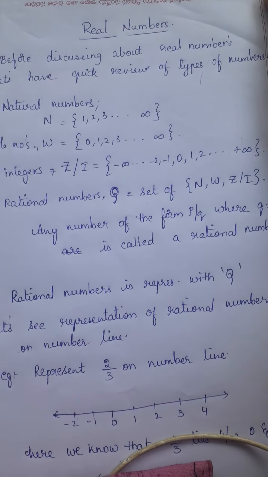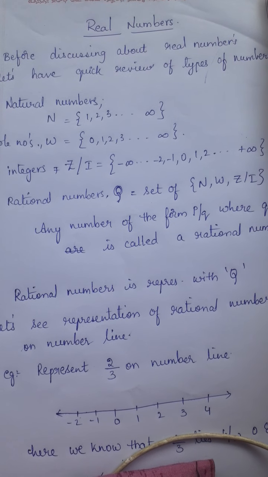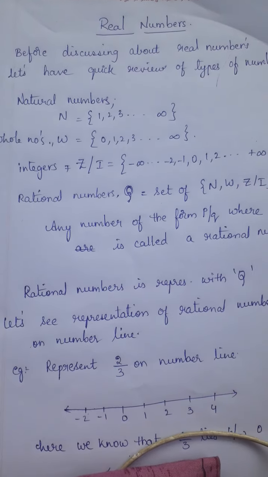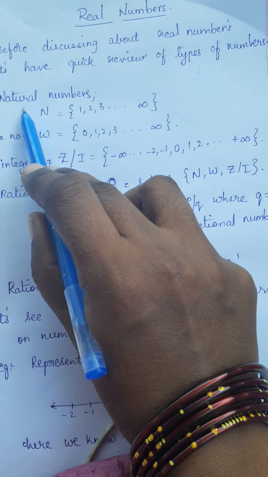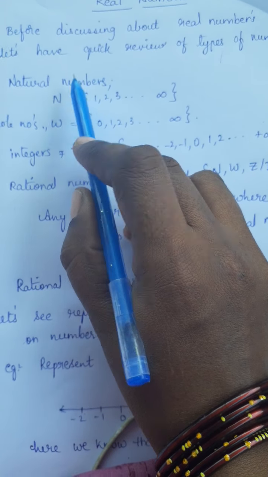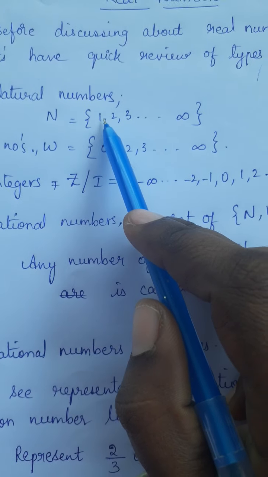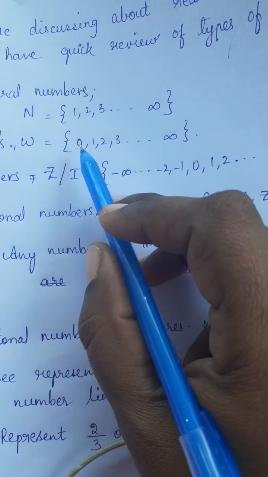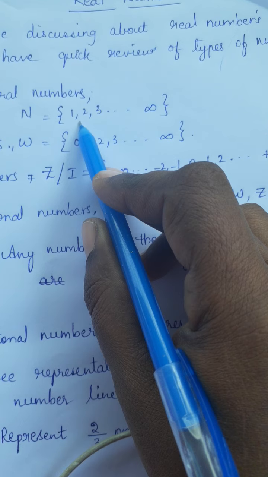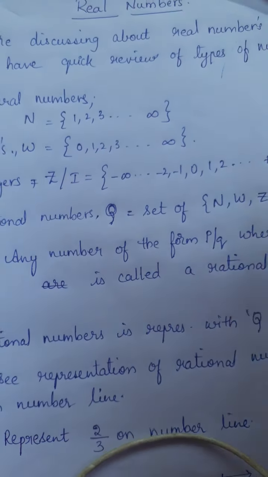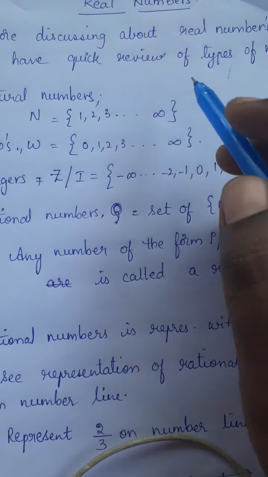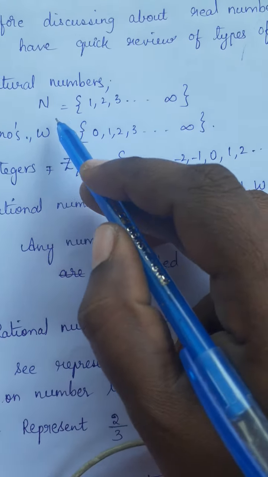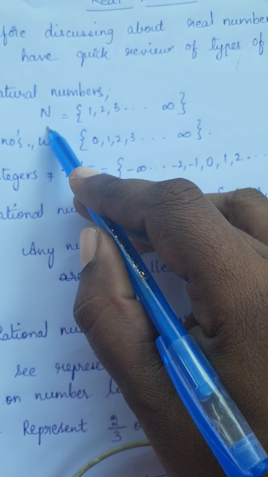Before going to real numbers, let us recall all the types of numbers that we have studied earlier. The first numbers are natural numbers. So you know what natural numbers are. The set of numbers 1, 2, 3 to infinity. The numbers that start with 1 and end with infinity. We have infinite numbers, yes or no? So from 1 to infinity are called natural numbers. They are represented with the letter N.